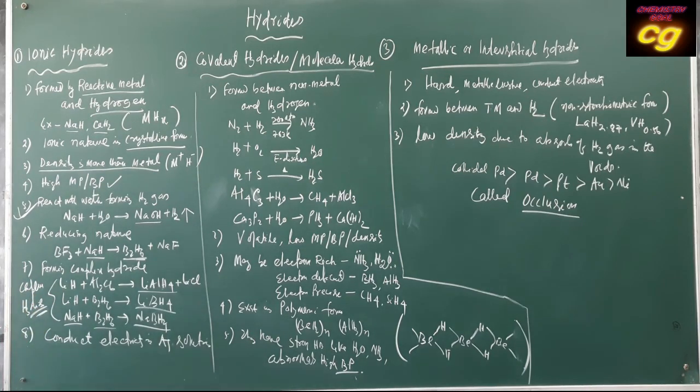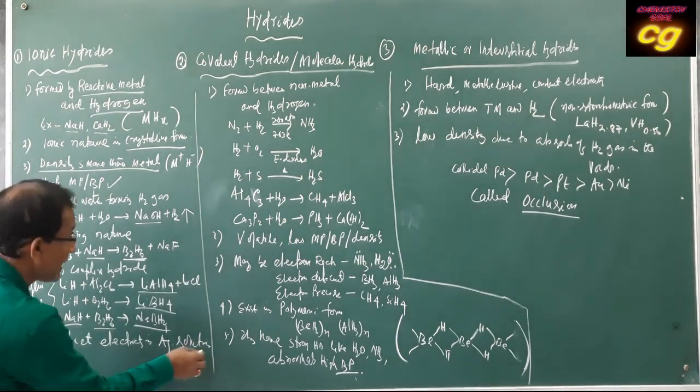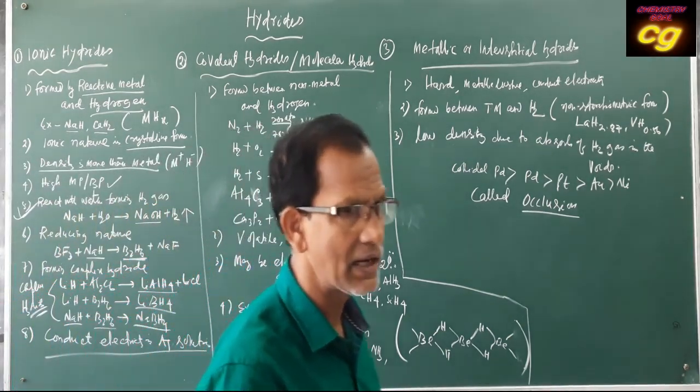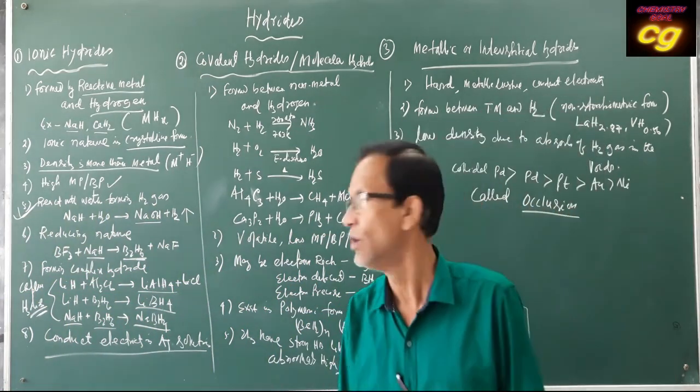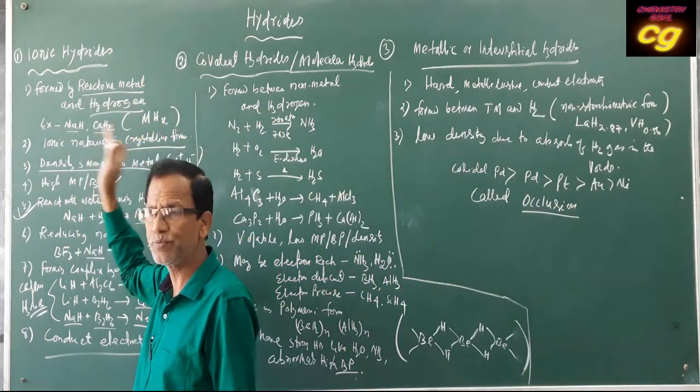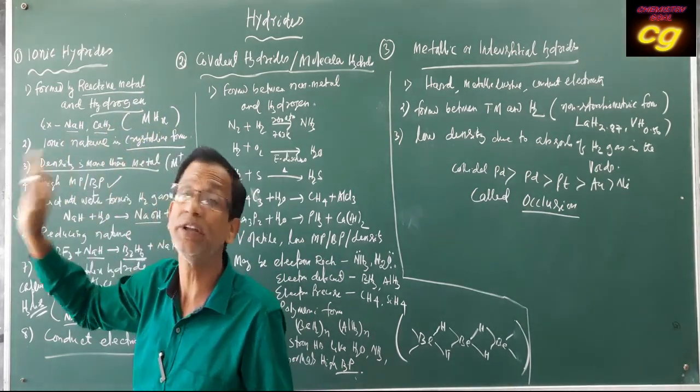Complex hydrides are produced from ionic hydrides. Then these hydrides conduct electricity because they are ionic compounds. They have cations and anions, so they conduct electricity. So these are some important properties of ionic hydrides, purely the same as the properties of ionic compounds.